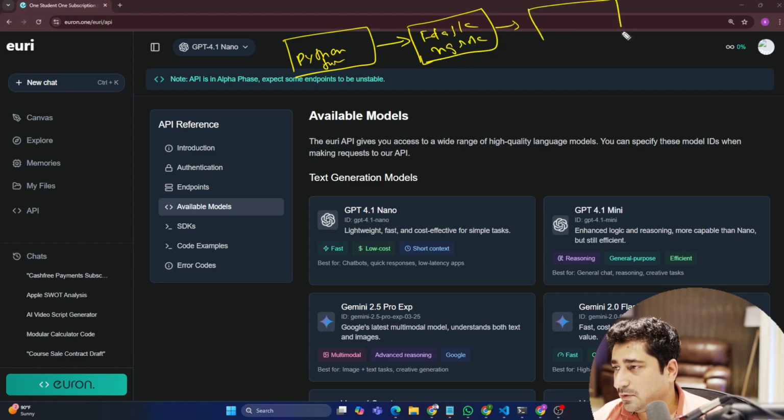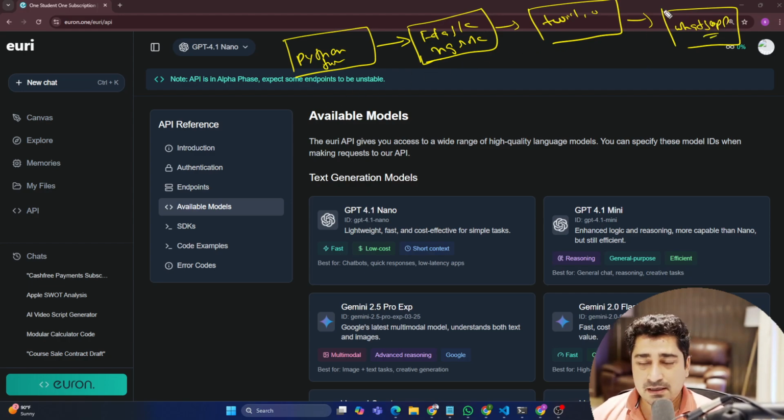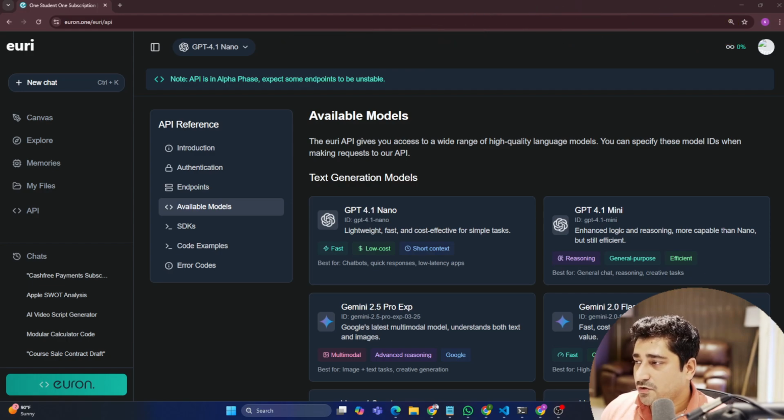And then I'm going to access it with the help of Twilio over here. And then from my WhatsApp interface, I will be able to access all of these things in a sequence. So it's a very simple thing that we are going to perform. So let's do it one by one, in a step by step manner. You all are going to enjoy it guys, and then let me know whether you are able to do the integration or not.